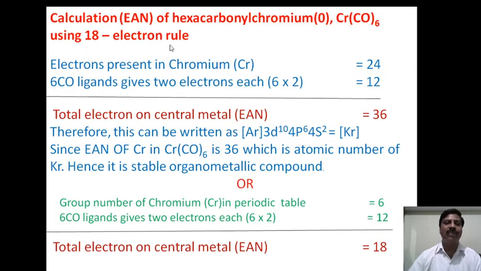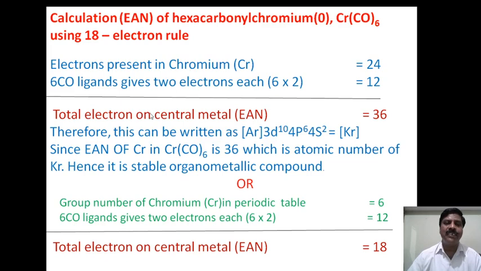Now coming to the calculation of the effective atomic number of hexacarbonyl chromium(0). This is a carbonyl compound. Here carbon monoxide acts as a ligand. We do not call it carbon monoxide but carbonyl. Therefore we say hexacarbonyl chromium(0), where the carbonyl group is in zero oxidation state, using the 18 electron rule.